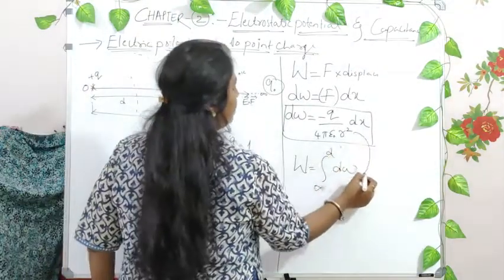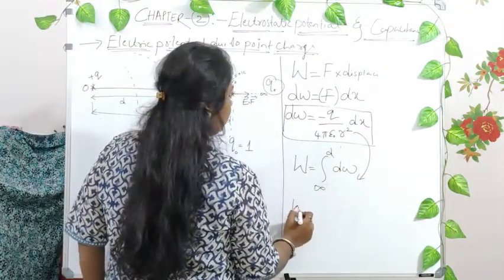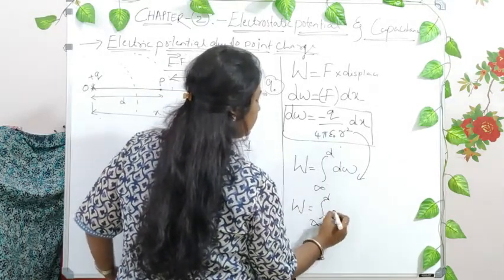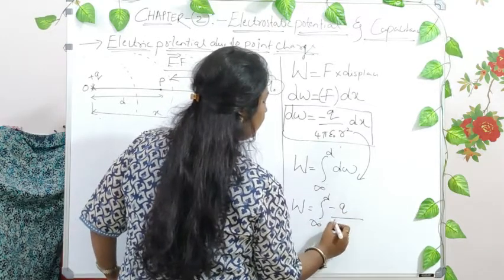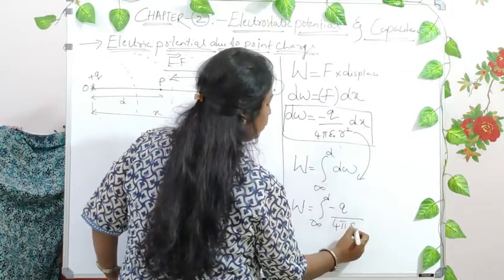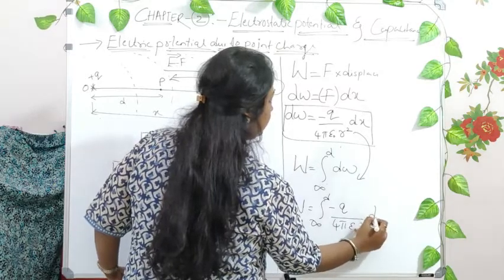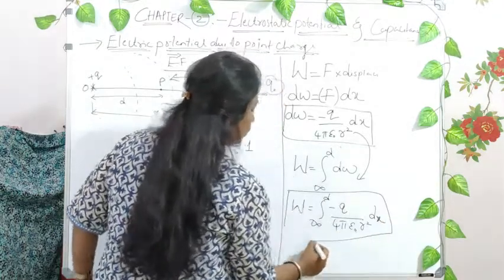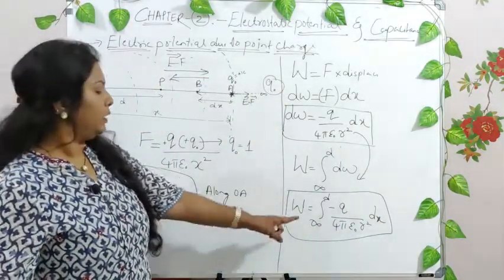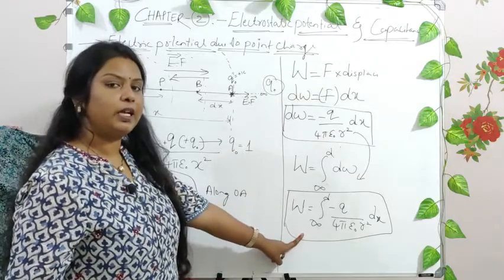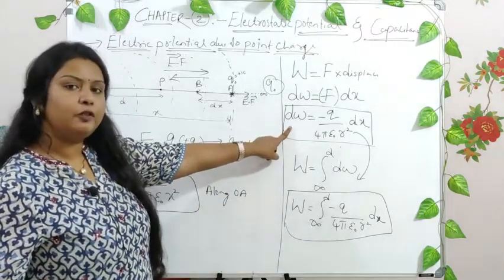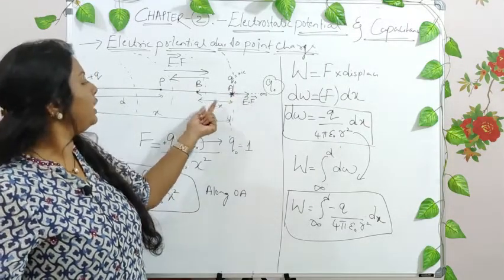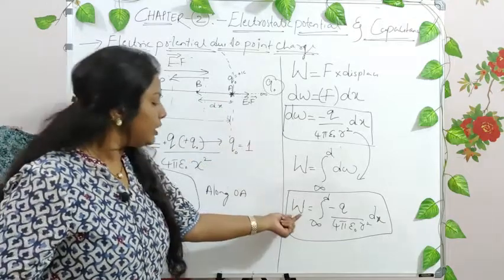So now substitute these values here. What do you get? W is equal to the integration from infinity to d of minus Q divided by 4 pi epsilon naught r square dx, right? Now further is all mathematics. Up to this point you have understood, right? That was the work done for a very small distance, movement of the test charge from A to B for a very short distance dx.